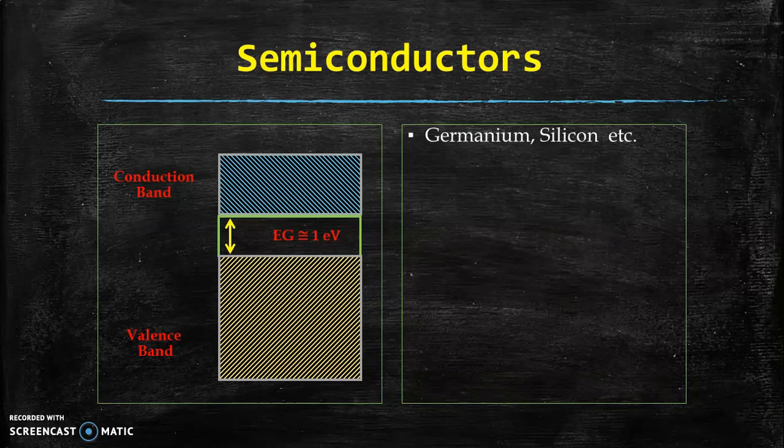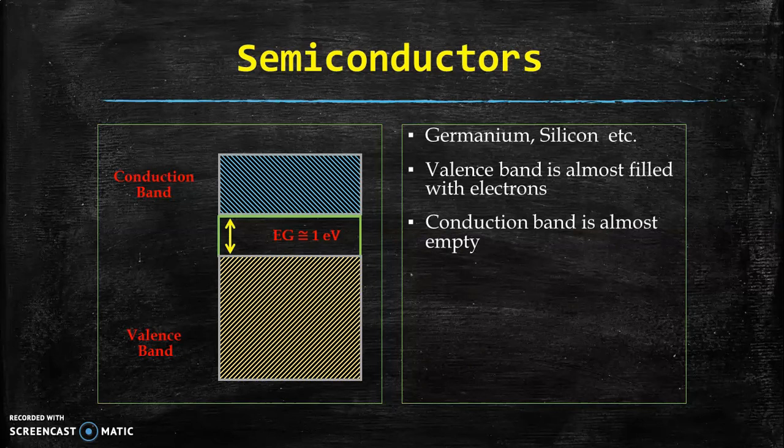Germanium, silicon, etc. are the examples of the semiconductor material. Valence band is almost filled with electrons and conduction band is almost empty. So in normal condition, there is no free electrons in the conduction band and it cannot conduct the electric current.